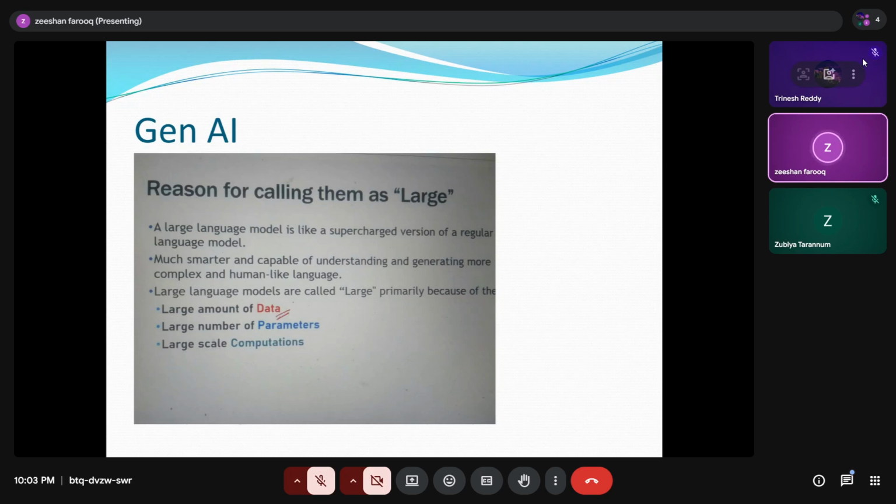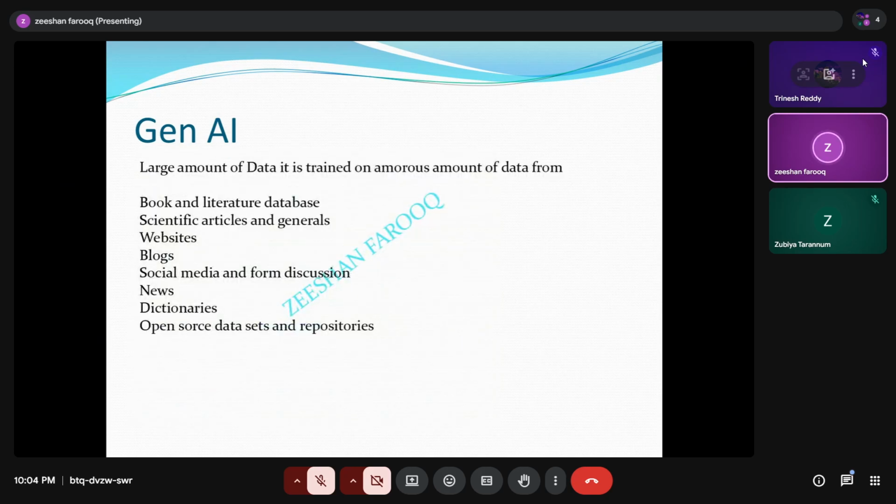Large means a large amount of data, a large number of parameters, and a large amount of computation. I will give a real-time example. All this large amount of data gets trained internally. How will it get trained? We will give the data, and that is why it gets trained.